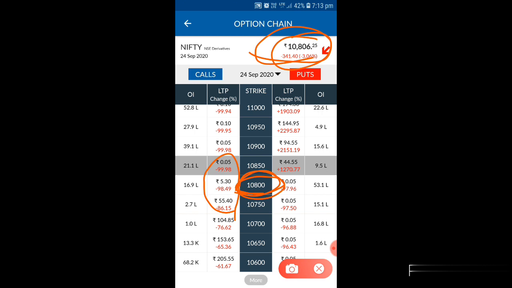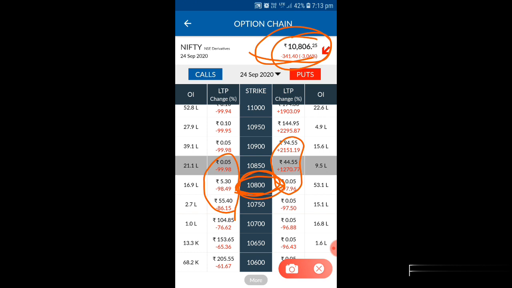So these are the nearby strike rates. And when you are going for the put side, you also have to select nearby the strike rate. Here you can see these are the nearby strike rates you have to select. If you select far away, you will get a loss only because of the premium reduction. I am going to explain that also, why there is a premium reduction and what is expiry.